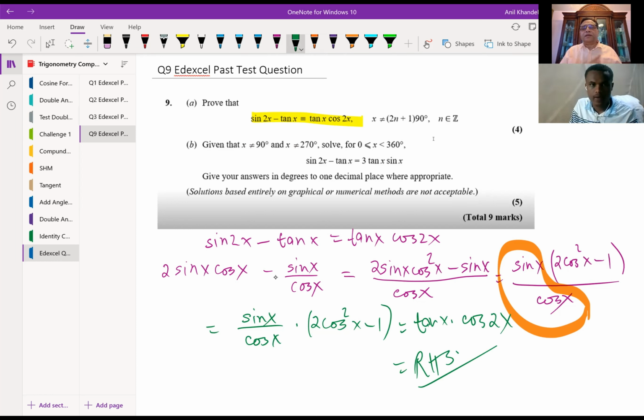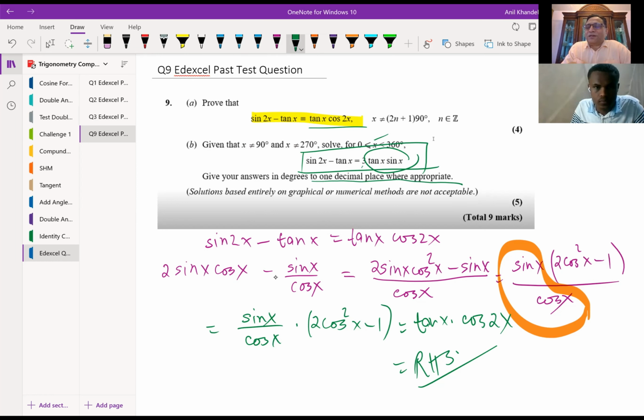Okay. Now, based on this, we have a question, which is this time sine 2x minus tan x equals 3 times, not 1. Do you see, this is 3 times tan x sin x. Is that okay? So the left hand side they have made equals 3 times tan x sin x. Earlier we showed that this is that equation, right? It says give your answer in degrees to one decimal place where appropriate within 0 to 360 degrees. How will you solve this question? You can write the left hand side as tan x cos 2x, correct? So let's do that part now.